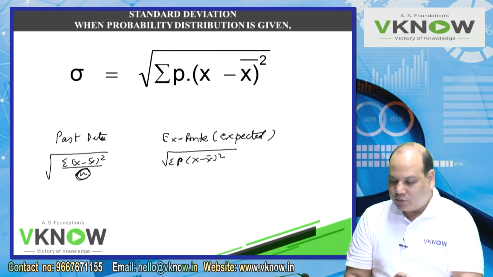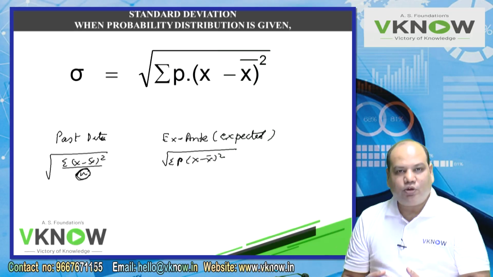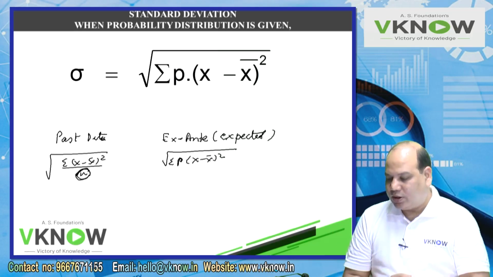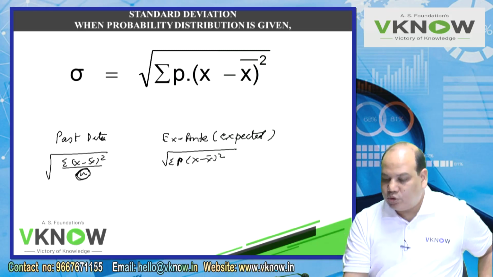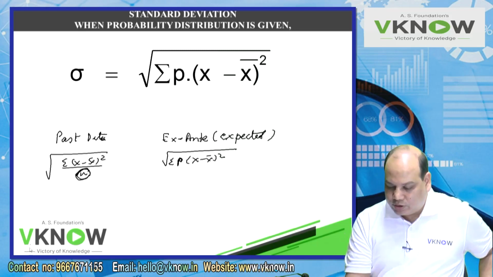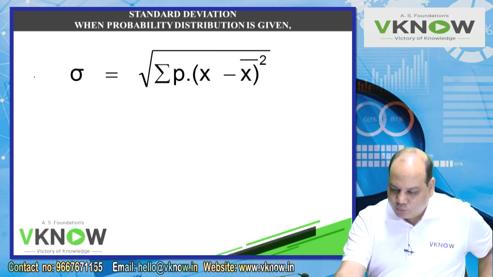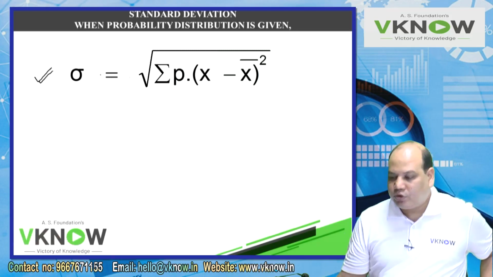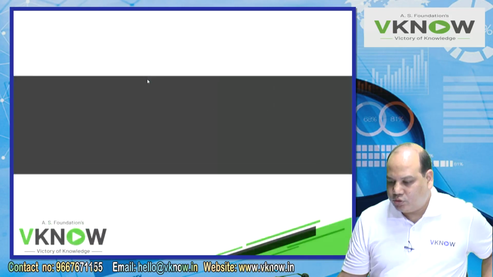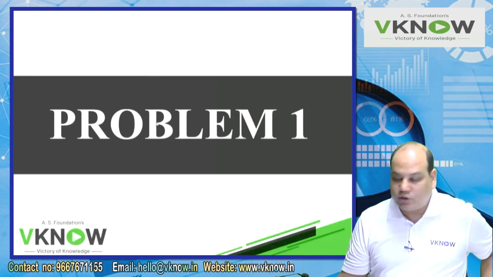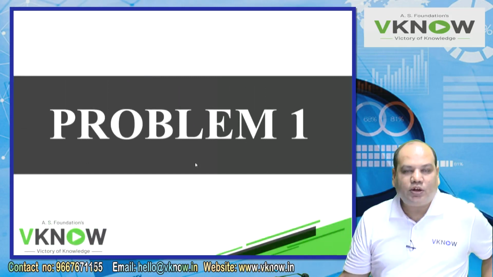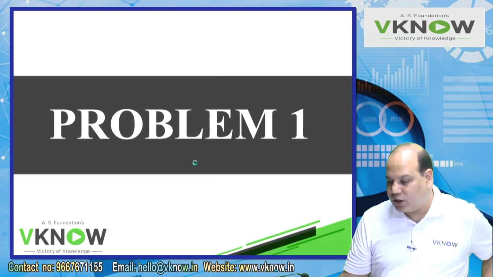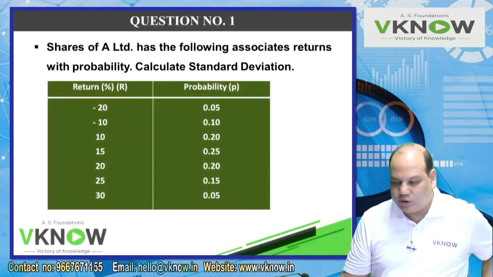In covariance formula also, past data you divide by n and expected data you multiply by probability. So since you are multiplying by probability, don't again divide by n. The sum total of probability is equal to 1. This is more often asked in the exam because institute wants you to apply probability concept also, and investors use expected data to understand the risk and return. Of course, past data and future data both are important.